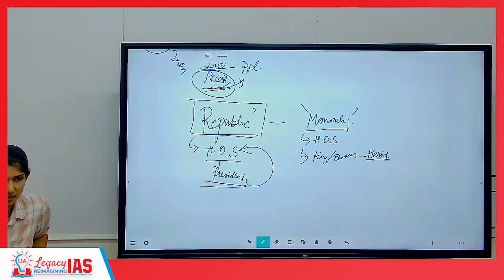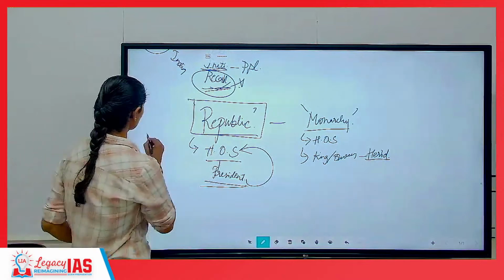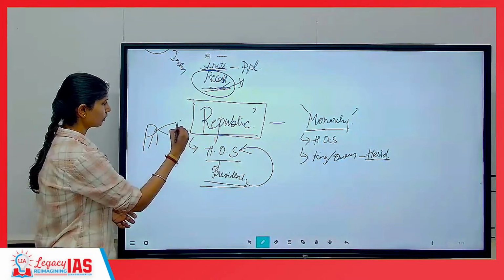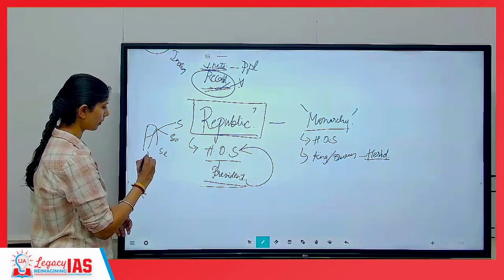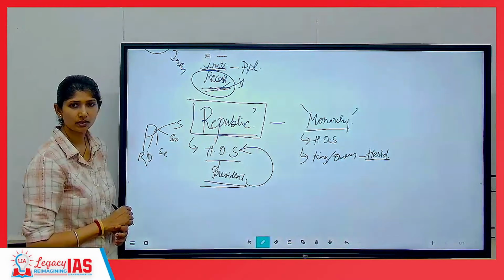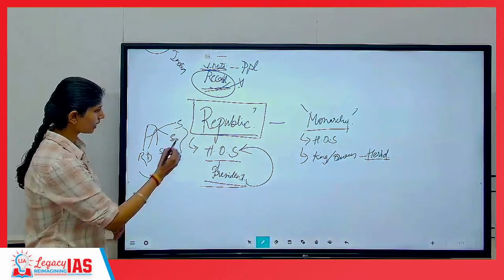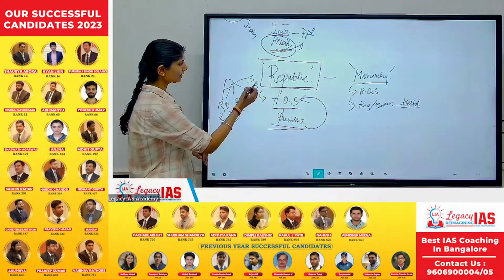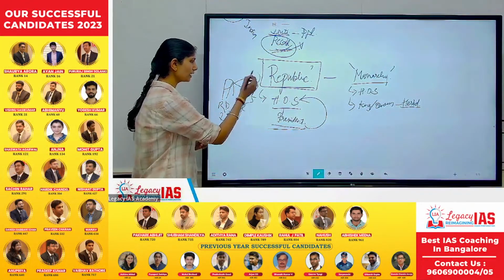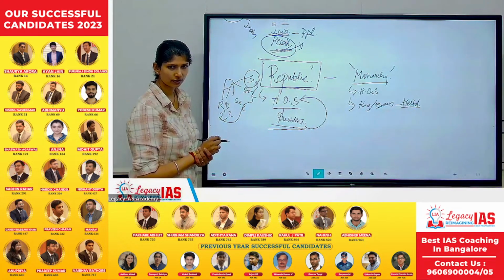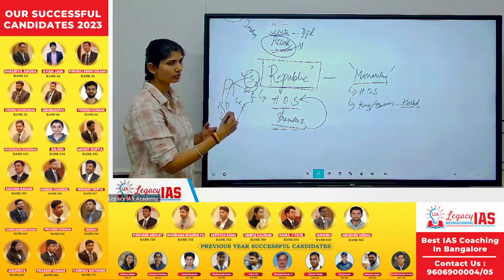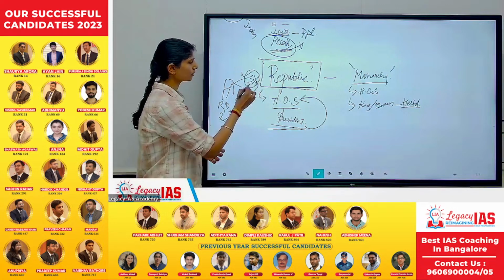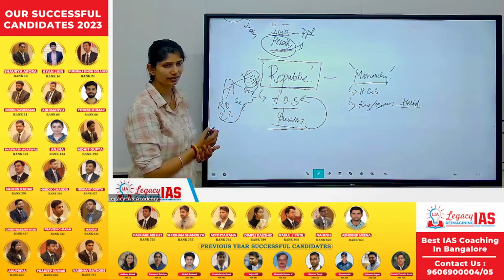Done? Clear up until here? I told you in the beginning of the class, if preamble is there, you have to write 4 points. Let's say sovereign, socialist, secular, democratic, republic. Then we have to allot you marks, like 2 marks, 2 marks, 2 marks. You have to write about these things. In case you write the entire answer only about the sovereign portion for a 10-mark question and expect 10 marks, then we are not in a position to give you more marks than what is to be awarded, no matter how much you have written about sovereign, because the marks were distributed like this.